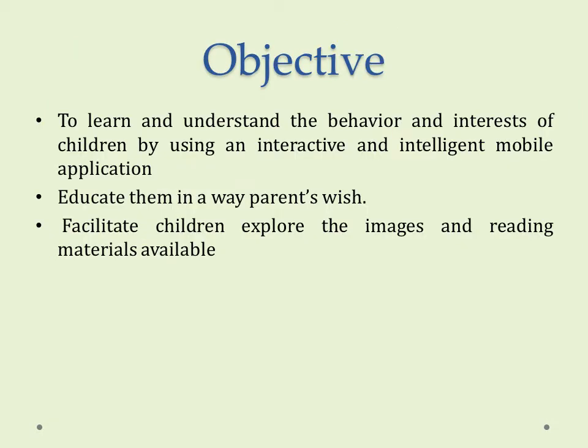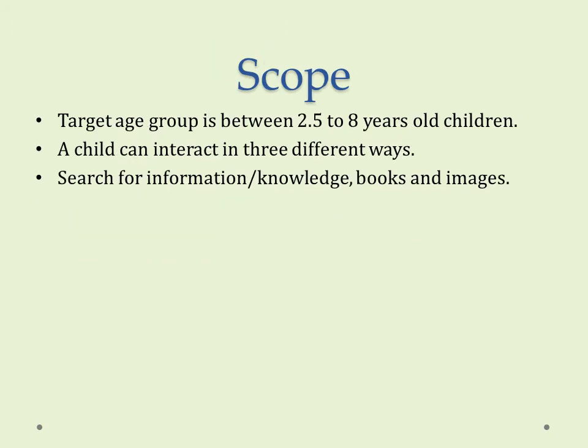The objective is to learn and understand the behavior and interest of children by using an interactive and intelligent mobile application, and educate them in a way parents wish. It facilitates children to explore the images and reading materials available. The target age group is between 2.5 to 8 years old. A child can interact in three different ways, including searching for information, knowledge, books, and images.